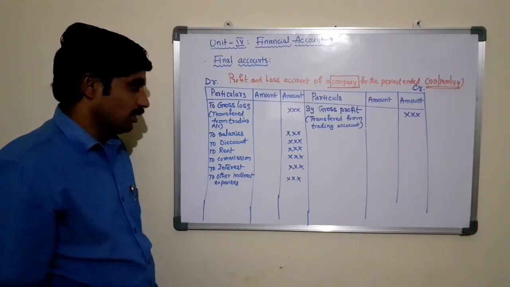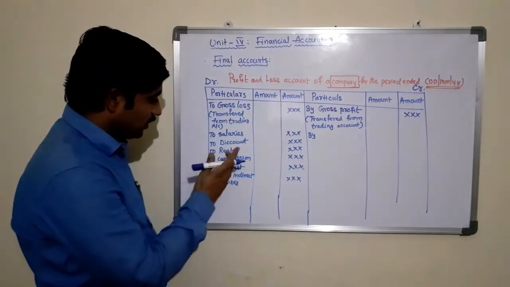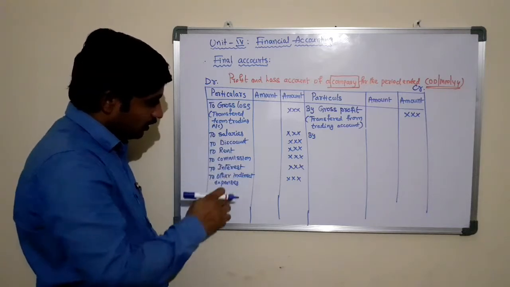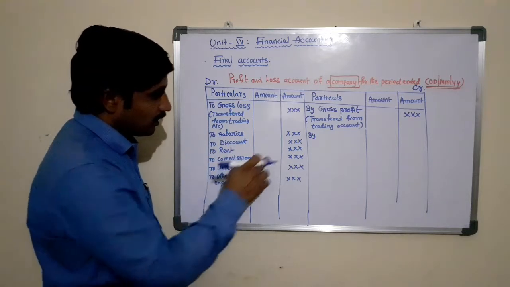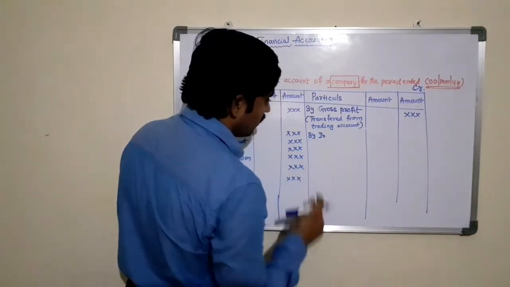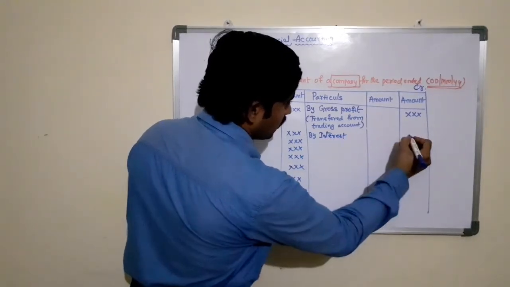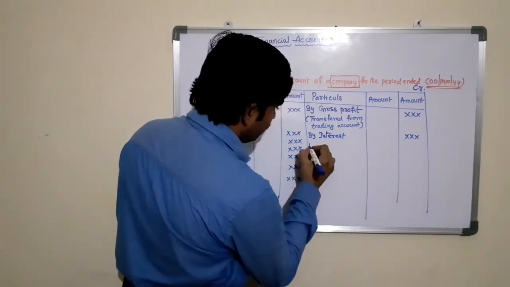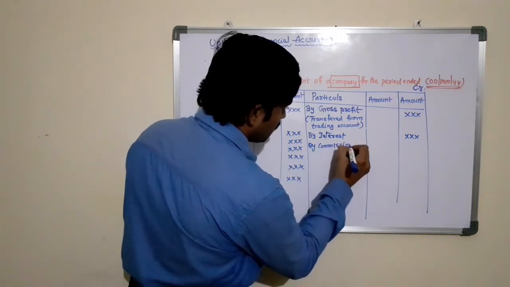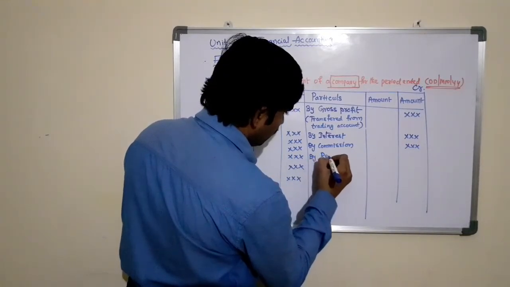Similarly, the indirect incomes. As it is the debit side, we are starting with the word To for each expenditure. Similarly, here by interest received, by commission received, by rent received.